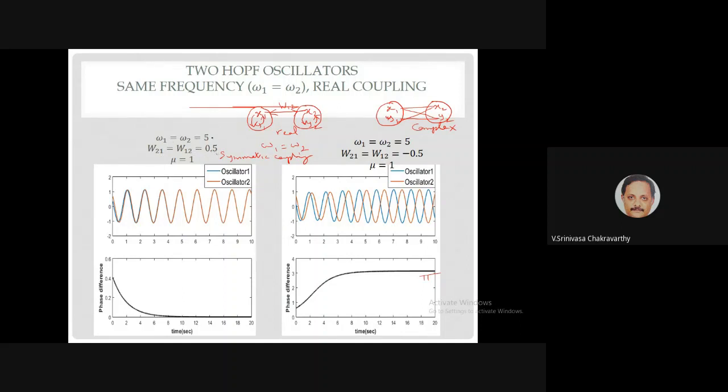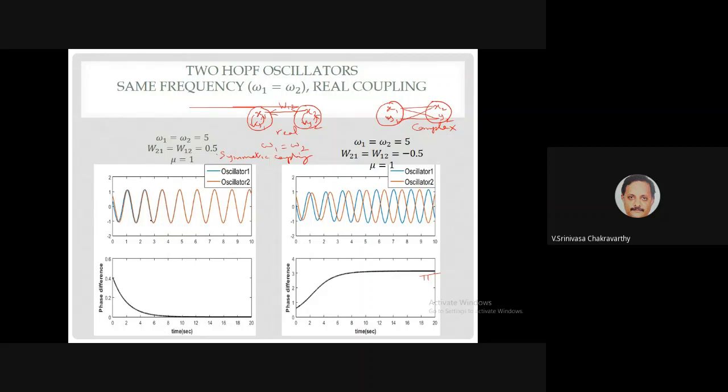And the oscillators also, I assume that the two have the same frequency. Omega 1 is equal to omega 2 is equal to 5, so 5 radians per second. Then after a short transient, in the left panel in the upper graph, you see the oscillation of two oscillators. After an initial transient, the two oscillators perfectly become synchronized, right? And you can overlay the waveforms.